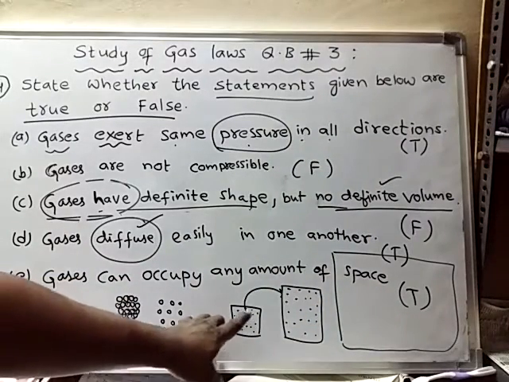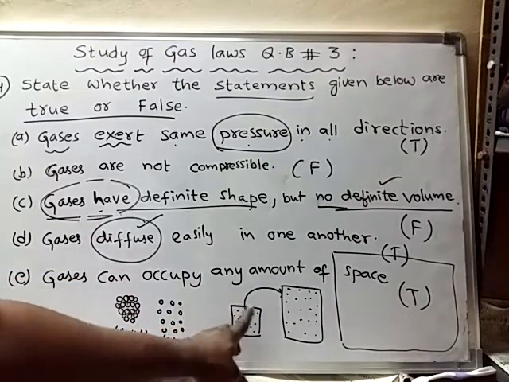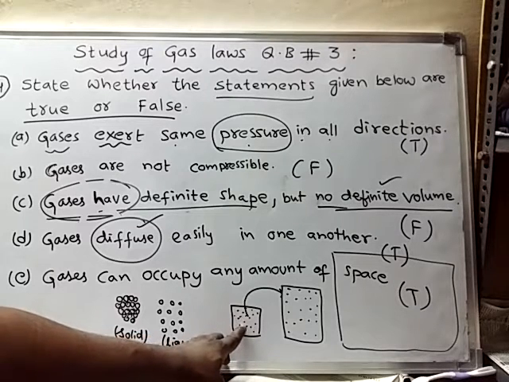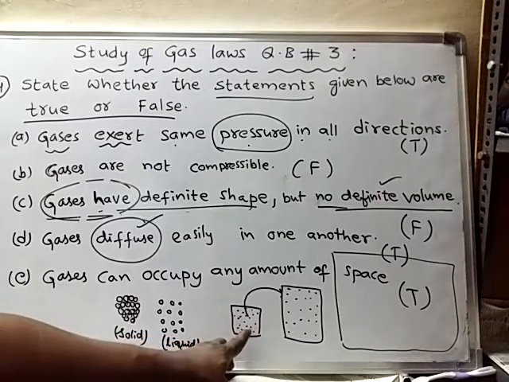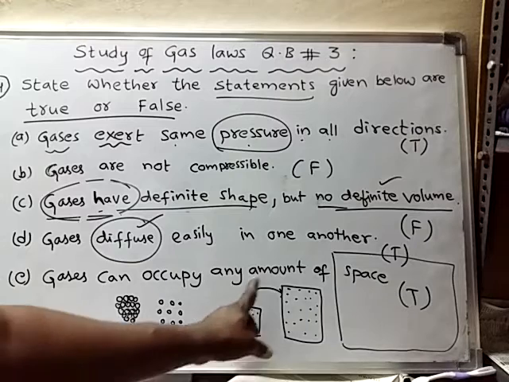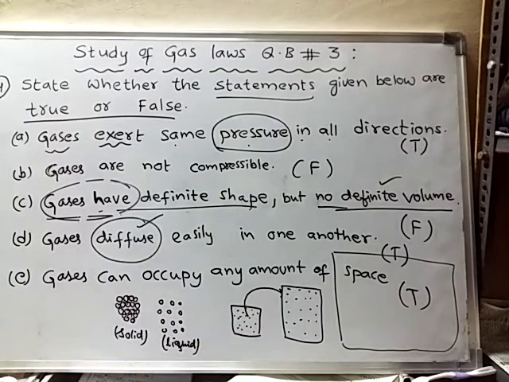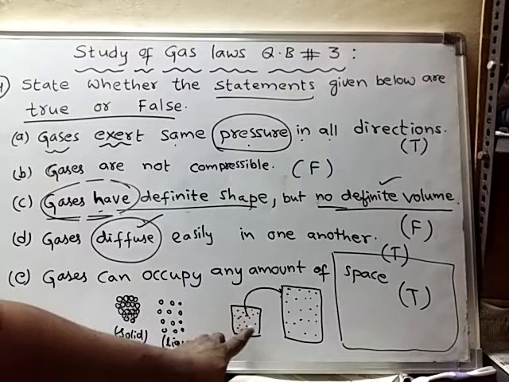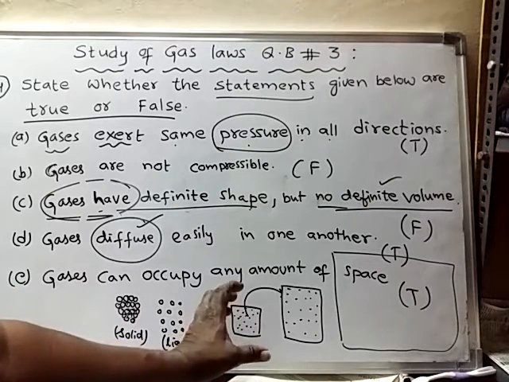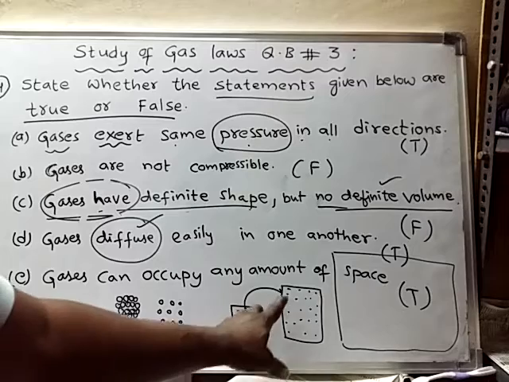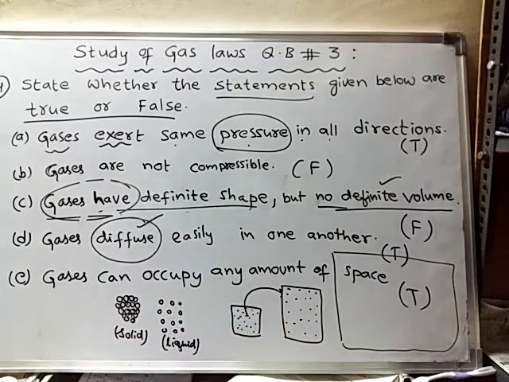So if I transfer this little amount of gas from a smaller container to the larger container, as there is negligible force of attraction between the gas molecules, they will try to move away from each other and occupy the entire available space.